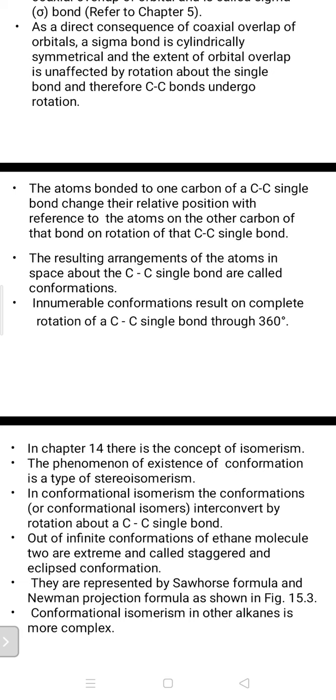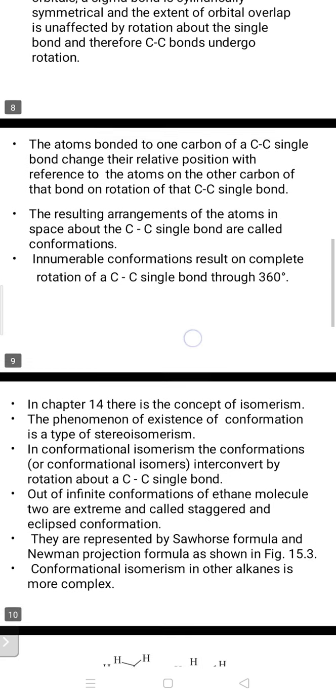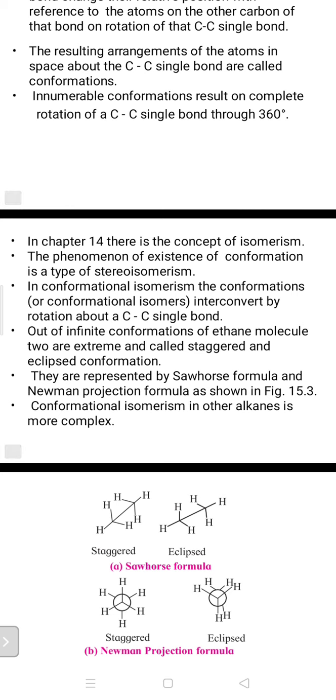Innumerable conformations result on complete rotation of the carbon-carbon single bond through 360 degrees. As per this rotation, the particular geometry or bond angle decides the shape and geometry of the molecule, and we can study many things about this bond angle. The basic reason is the rotation about the axis.